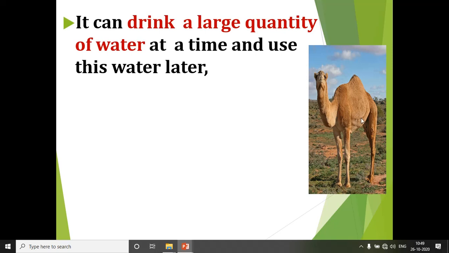A camel can drink a large quantity of water at a time. It stores the water in its body, which it can use later when there is unavailability of water. So when there is no water, the camel uses the water stored in its body.